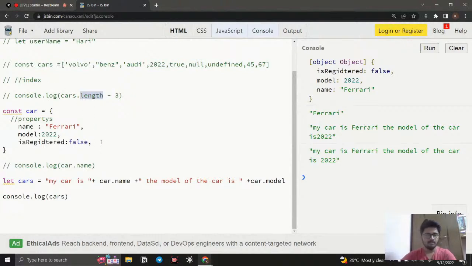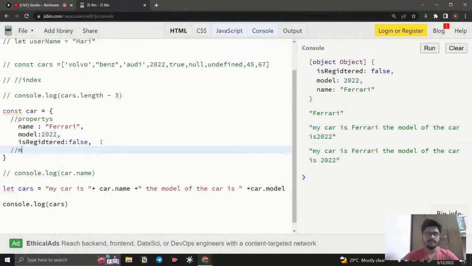Okay, so let me see what a method is. So what does method mean? A method is nothing but a function inside an object. I'm not going to tell everything, because we're going to cover this topic tomorrow. So a function is nothing but we need to run certain tasks, and we can do that.